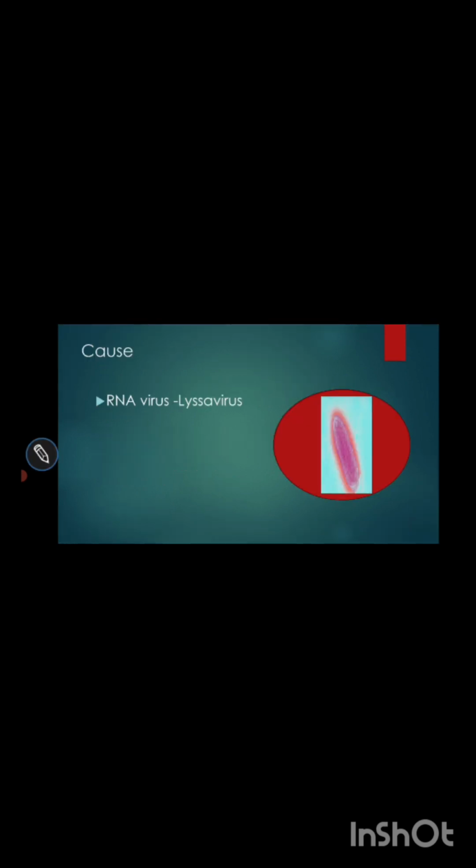Next is cause. How will it be caused? It's an RNA type of disease. So an RNA virus called Lyssavirus will spread the rabies.